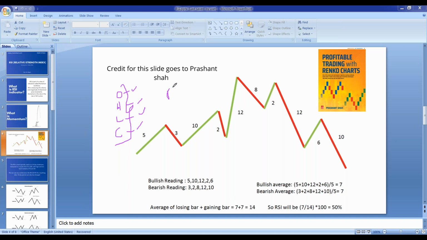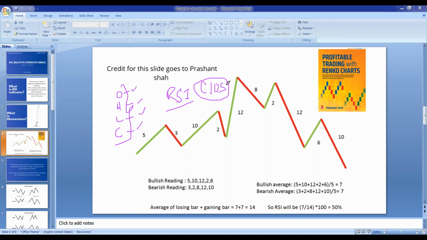RSI is plotted on the basis of the closing prices only. There is no matter of seeing open, high and low. Whenever an RSI indicator is getting plotted, it is plotted on the basis of the closing prices only.